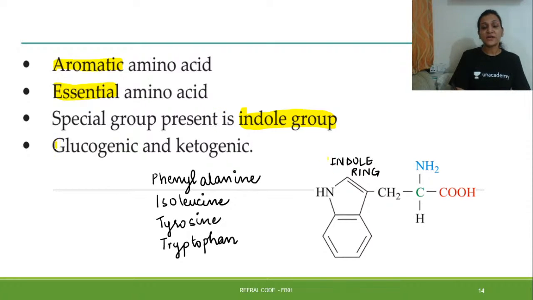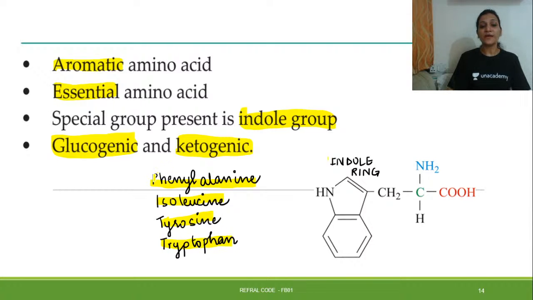Then it is both a glucogenic and ketogenic amino acid. Some amino acids are glucogenic and some are ketogenic. The amino acids which belong to both the glucogenic and ketogenic category are phenylalanine, isoleucine, tyrosine, and tryptophan.